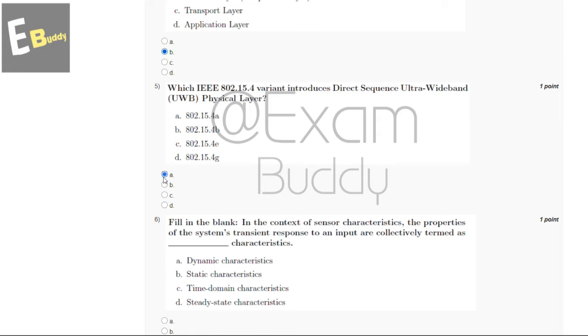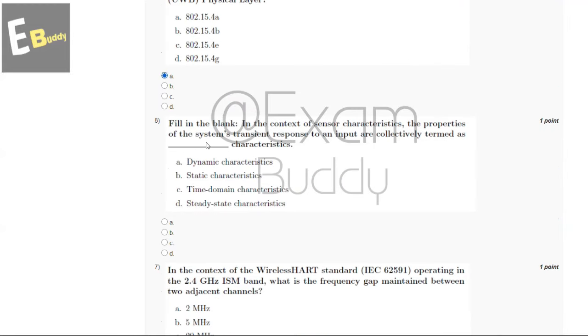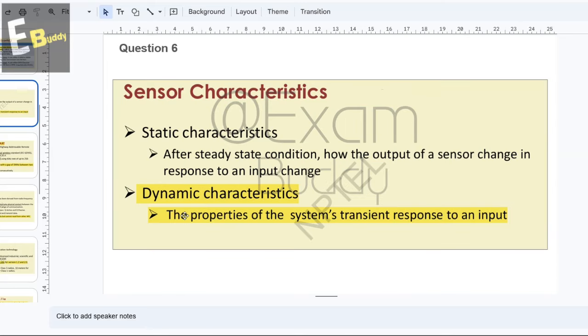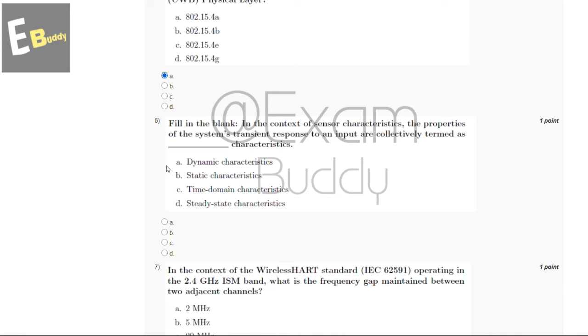And now let's go to our question number 6. Fill in the blank. In the context of sensor characteristics, the properties of the system's transient response to an input are collectively termed as dash characteristics. So these are the options, and now let's check the explanation. So explanation says dynamic characteristics, the properties of the system's transient response to an input. So the answer of our sixth question is A, dynamic characteristics.